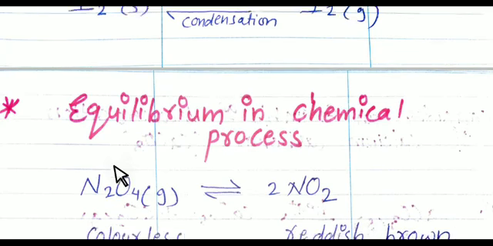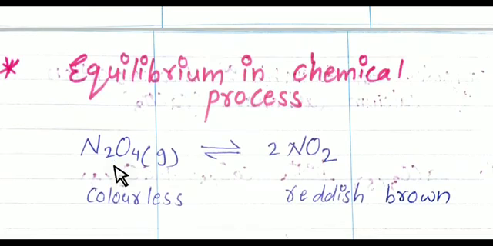Now, here we are taking an example of dinitrogen tetraoxide, N2O4, changing into nitrogen dioxide, NO2. N2O4 is colorless and NO2 is reddish brown.